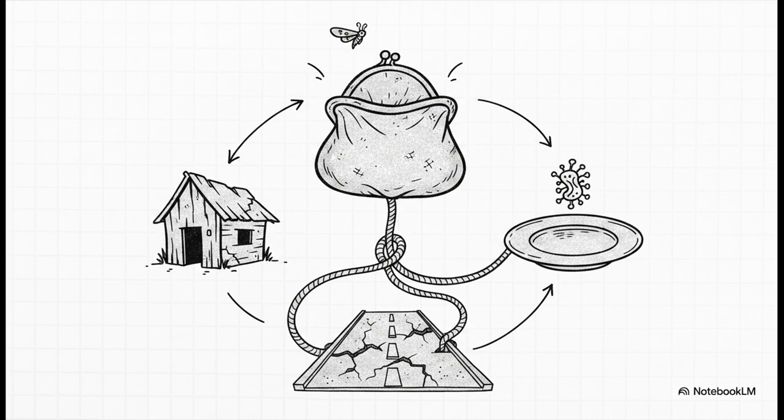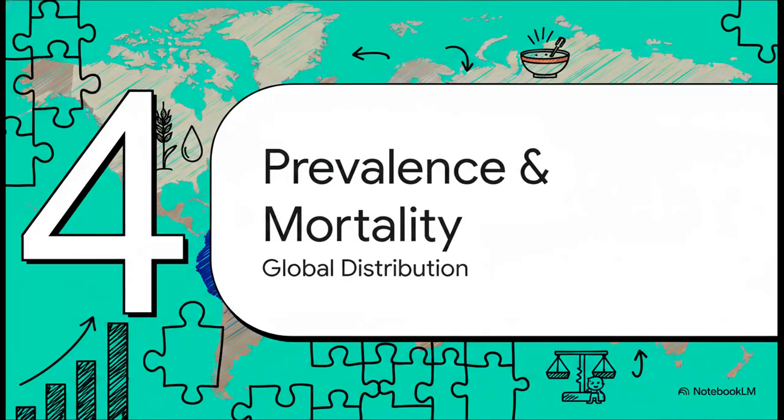Think about it. Poverty dictates where you live. It dictates the quality of your local environment, whether you have access to infrastructure and your vulnerability to disease. It is literally the common thread tying this whole complex crisis together. Now, let's look at how this plays out geographically in Section 4, Global Impact and Mortality.